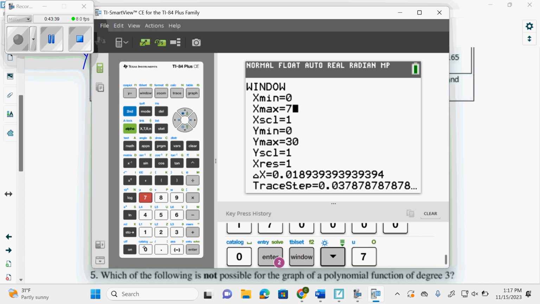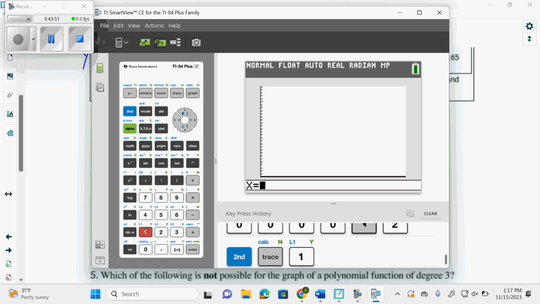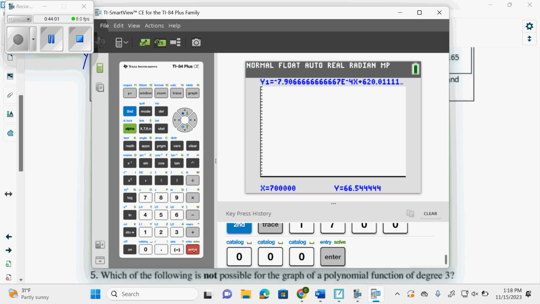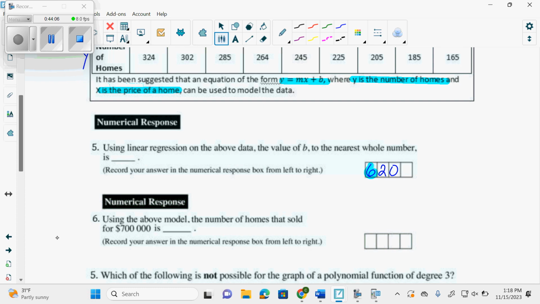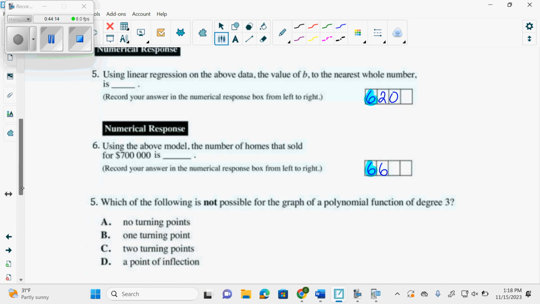So I'm going to go, I'm a rebel. So I'm going to go 700,002. Yeah, rebellious. That's what I am. So now I'm going to try again. Second, trace, value. True fact, you don't actually even have to see it. You just need to have the X value on it, because it'll work even this way. 66.5. Can I get 0.4 of a house somewhere? No, so I actually write 66. Oh my gosh, adapt. 66. We have to round down because you can't find point something of a house.